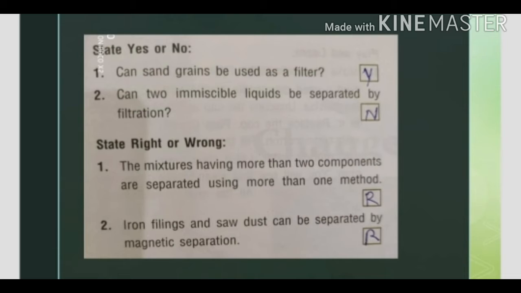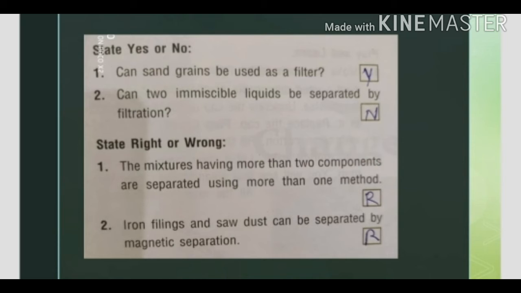State yes or no. First is, can sand grains be used as a filter? The answer is yes. Sand grains can be used as a filter, and children, we know that the soil layers filter water and the underground water is pure.